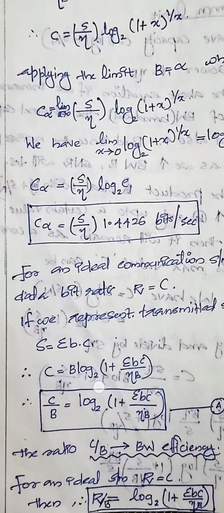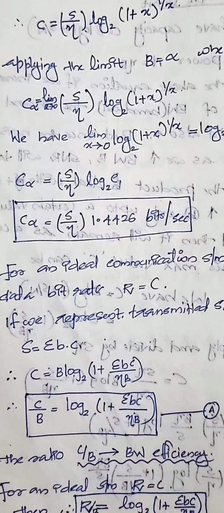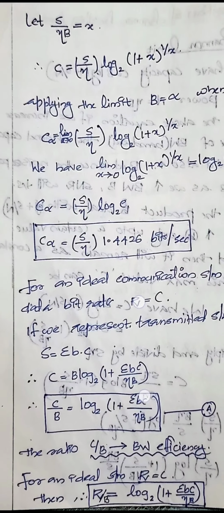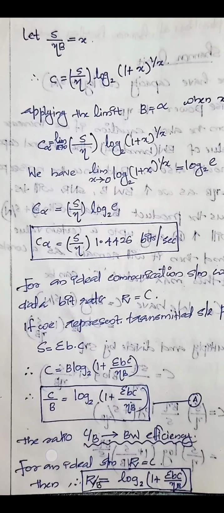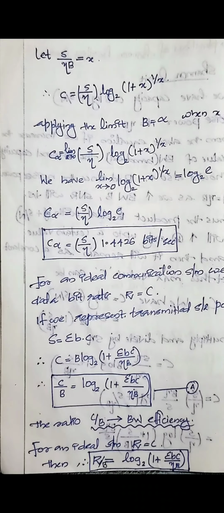Then we have capacity C equal to B log(1 + S by N). We can substitute S as Eb C and N as eta B. Then we get C by B equal to log(1 + Eb C by eta B). The ratio C by B is called the bandwidth efficiency.